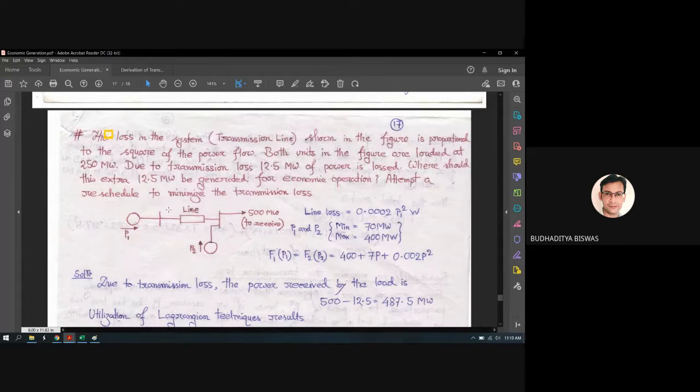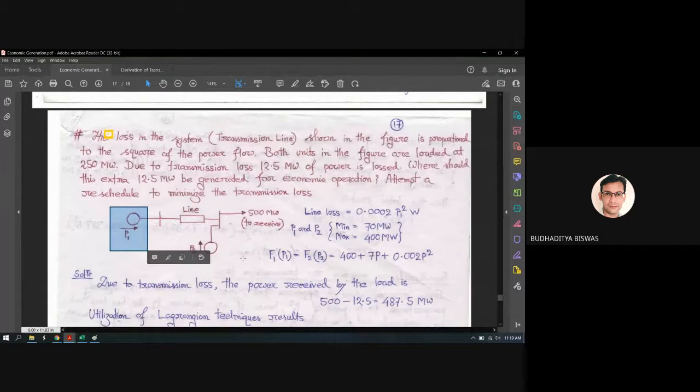Generation cost increases, you may say, but if you look at the overall picture, there is a transmission line, and through the transmission line, if the power is transmitted to the load, some losses will also be there. This is a natural phenomenon. We can't control this, but we try to minimize it. We are not able to make it zero, because if the transmission loss is zero, it means there is no current flowing, so the generation of P1 is also zero.